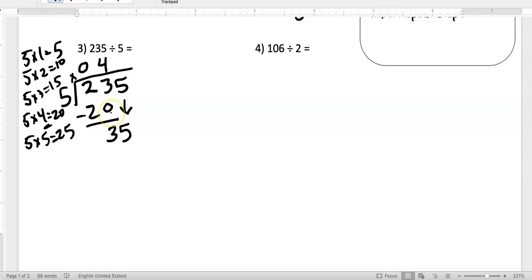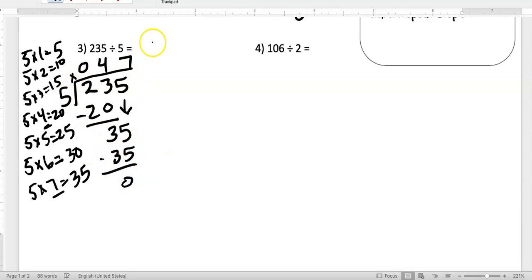Now I need to ask myself, how many times is 5 going into 35? Continuing to roll these 5s over here to the side. Ooh, look at that. That's an even number there. I got 35, 35, stop, 7. 7 times 5 gives me 35. Still subtracting till I get to 0, and there's that 0. Don't forget, you do not need to write that 0, because 0 doesn't represent anything. It doesn't add any value. So my answer is simply 47.